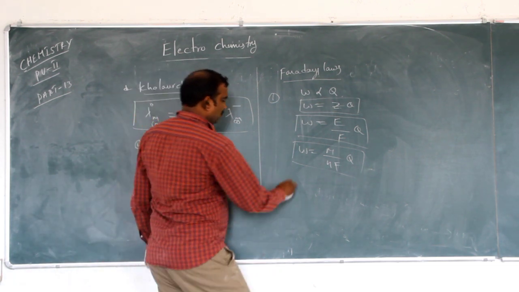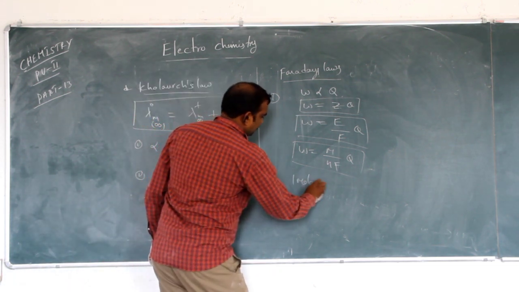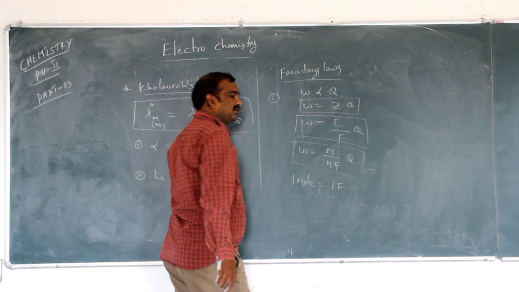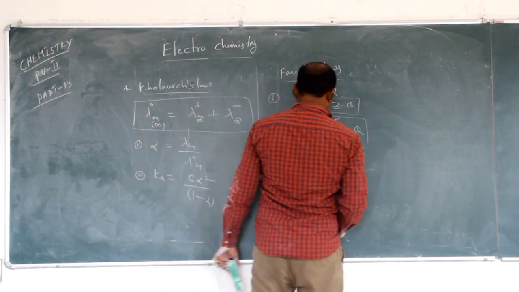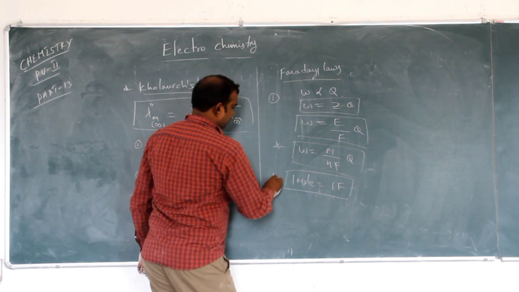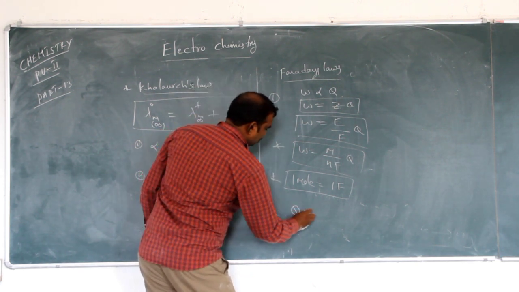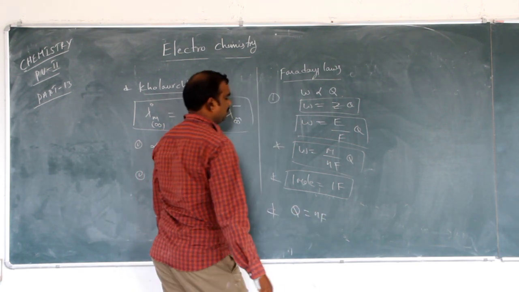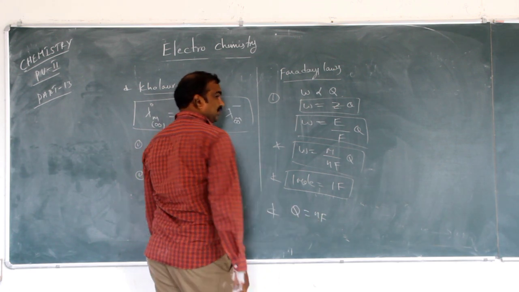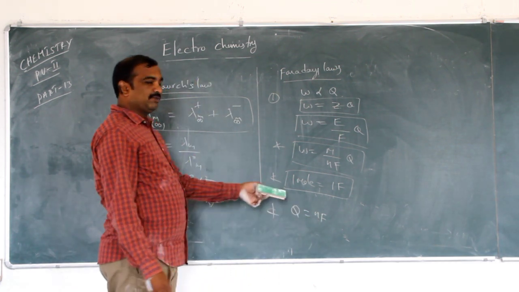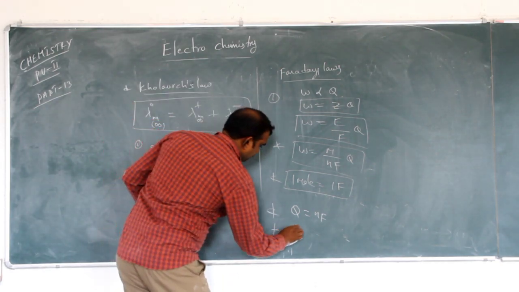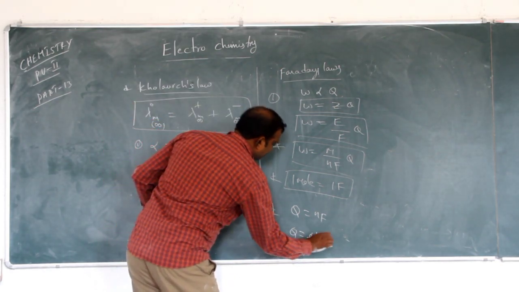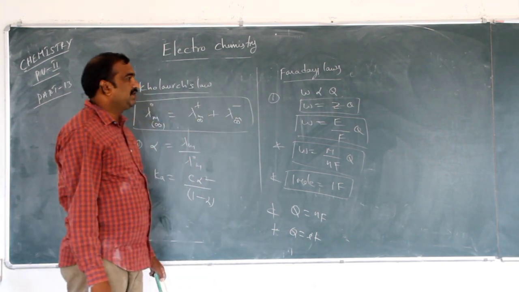Here 1 mole of electrons is equal to 1 faraday. This is also a very important formula. From this we can derive that Q is equal to nF. Q is the number of moles of electrons multiplied by the charge. One more formula is that Q is equal to I into T.